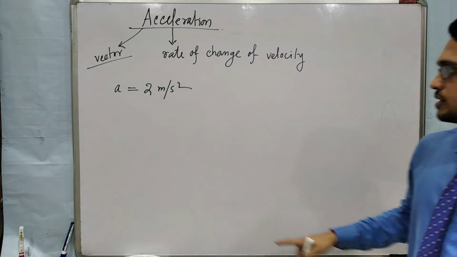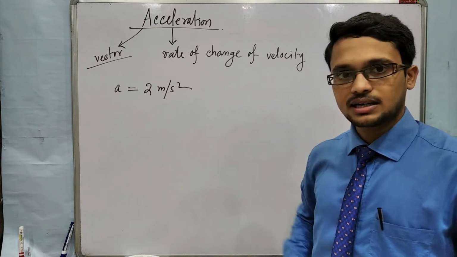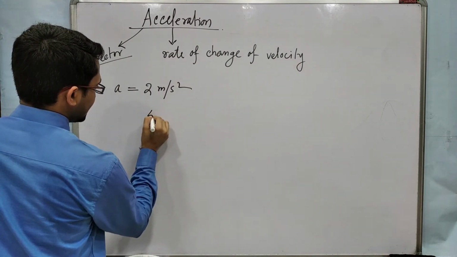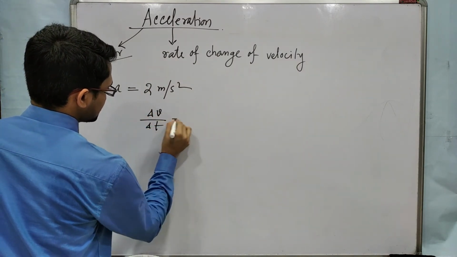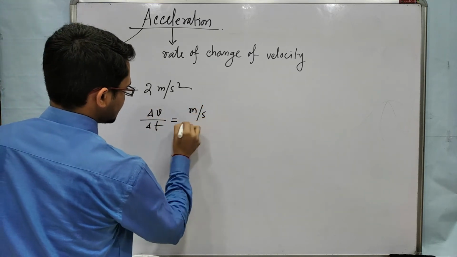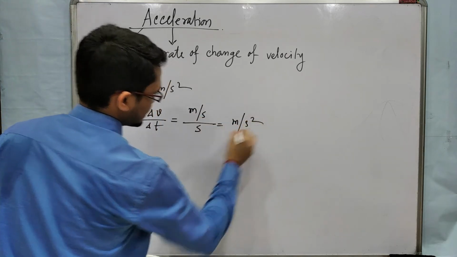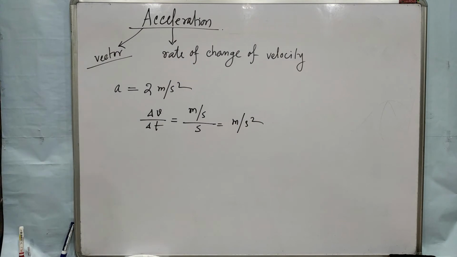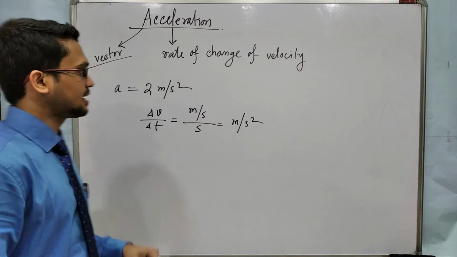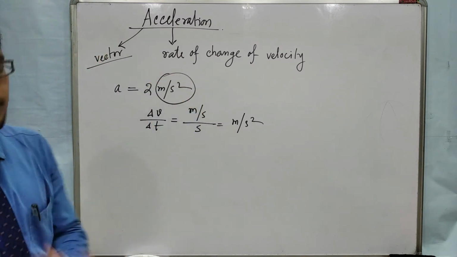Here, meter per second square, that means what? You will tell that it is basically delta V by delta T. In the unit of delta V there is meter per second and delta T means second, so we get meter per second square. Okay, that is fine. But there is a feeling you have to understand in this meter per second square.